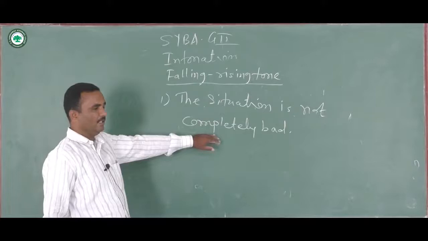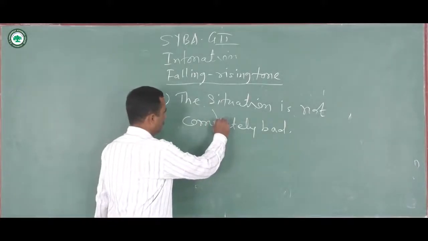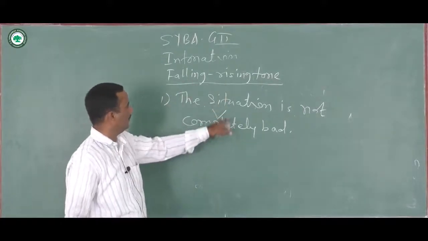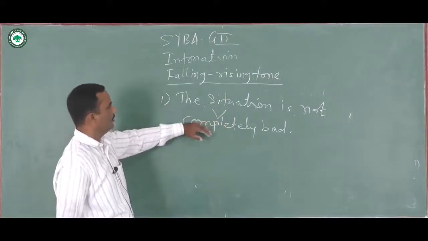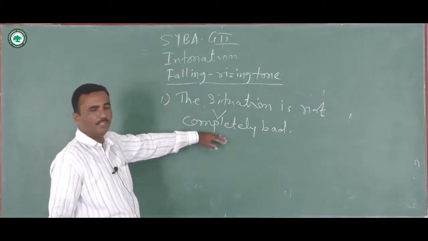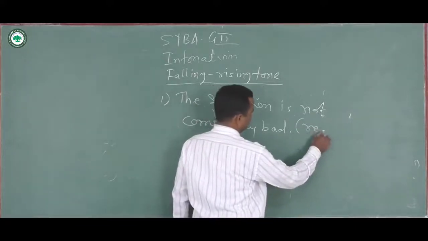So change in pitch begins here. It is a stressed syllable. It will take a mark of falling and rising. The situation is not completely bad. So here the attitude of the speaker is of reassurance.